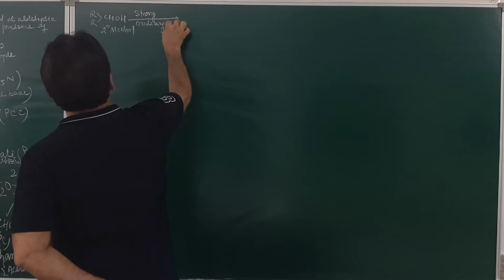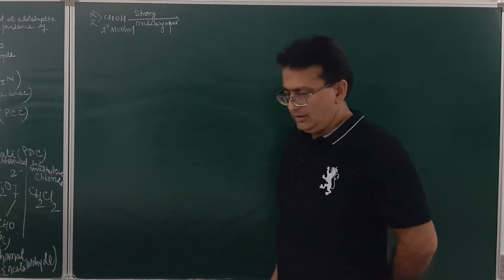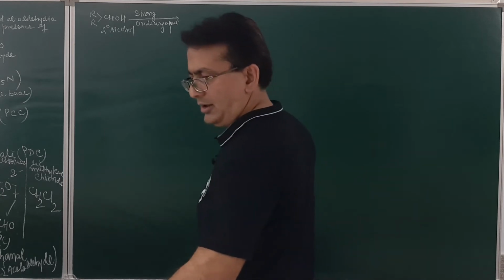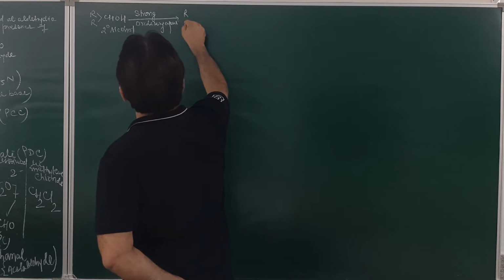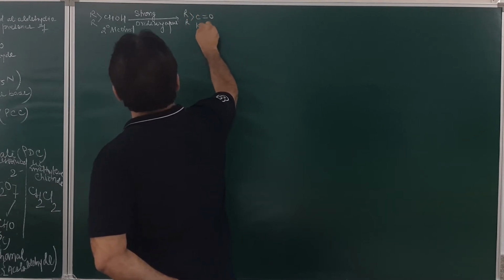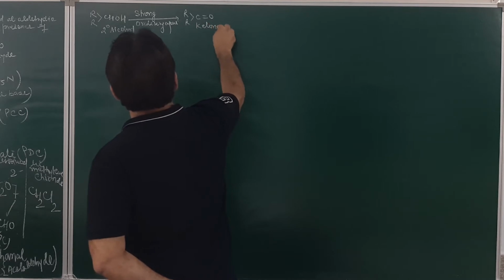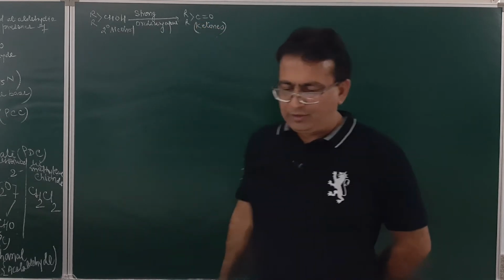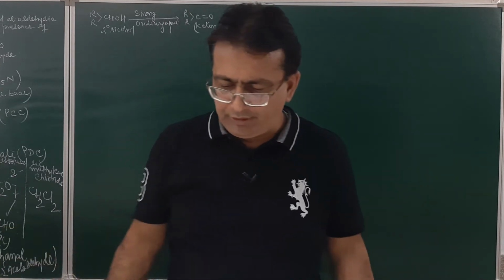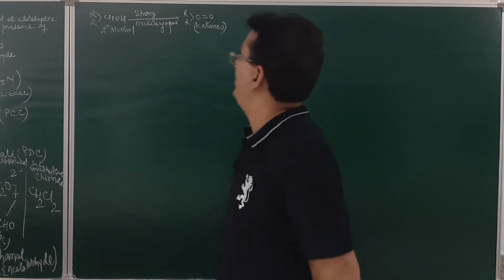On oxidation they result in the formation of a ketone molecule. Am I clear? So, if you take secondary alcohol, this on oxidation will result in the formation of ketone.